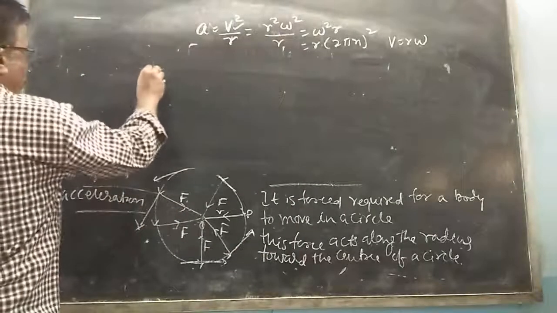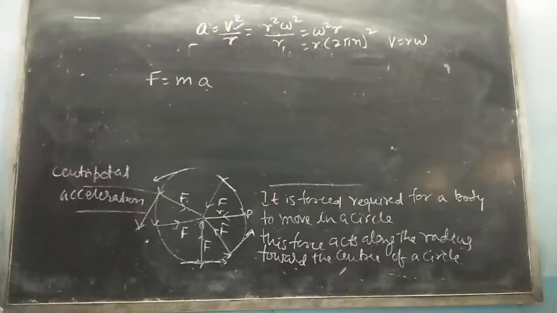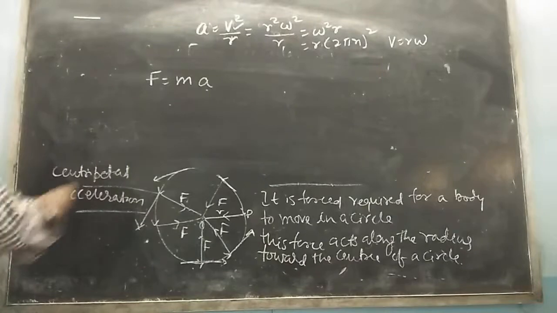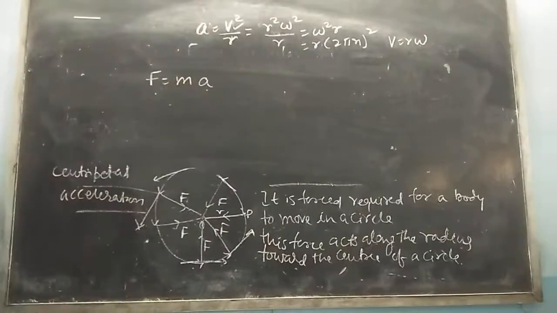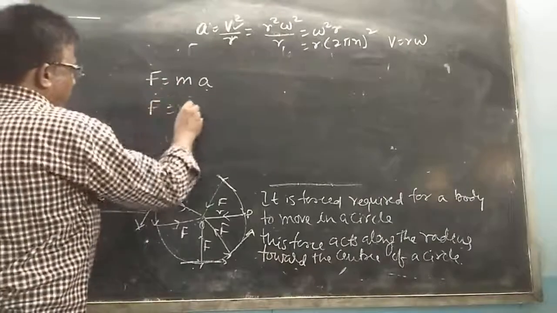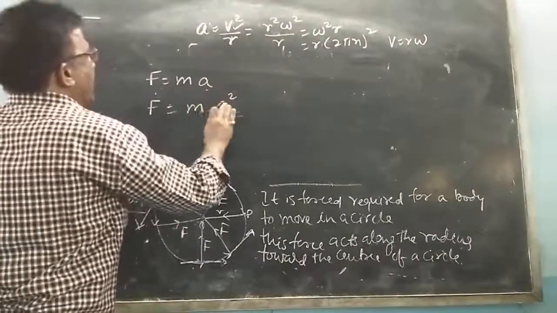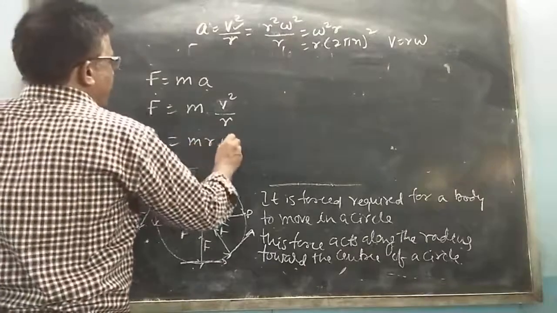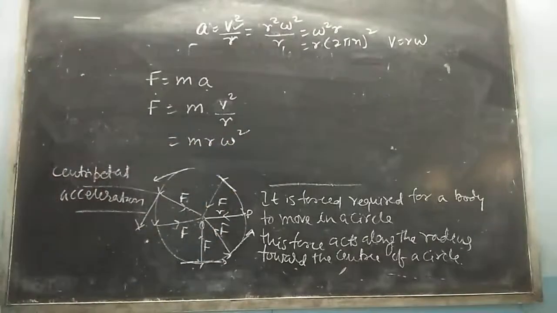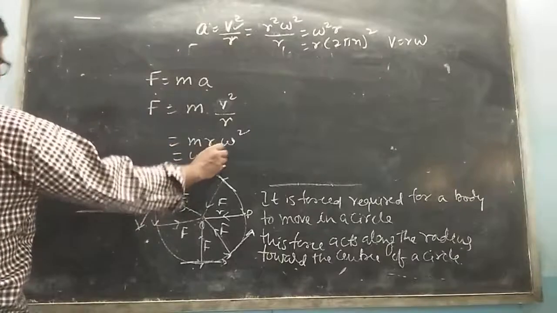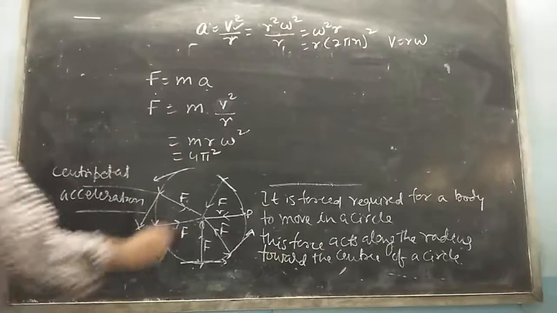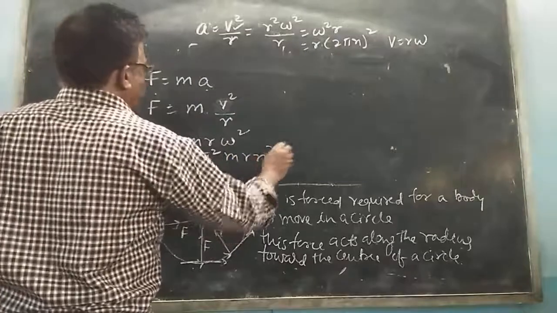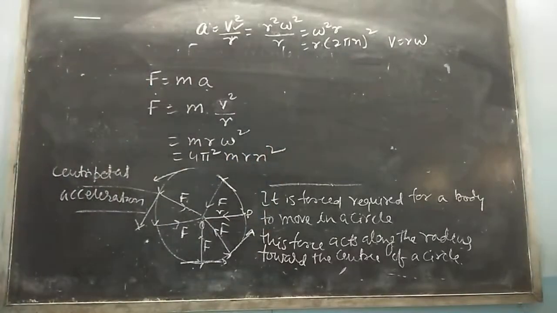I know the formula of force, that is mass into acceleration. So centripetal force is equal to mass into centripetal acceleration. I can write F is equal to m a, which is m v square by r. So I can write m r omega square. Or, omega is equal to 2 pi n, so I can write 4 pi square m r n square. This is the formula for the force. Write down.